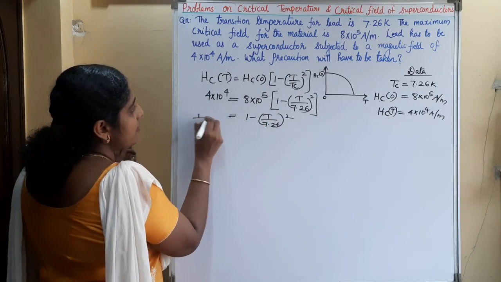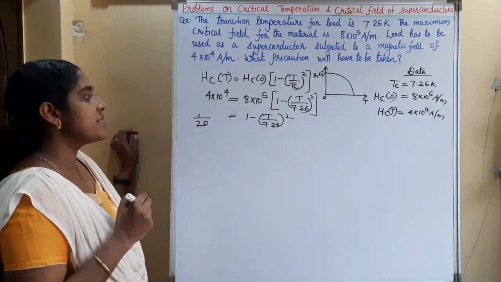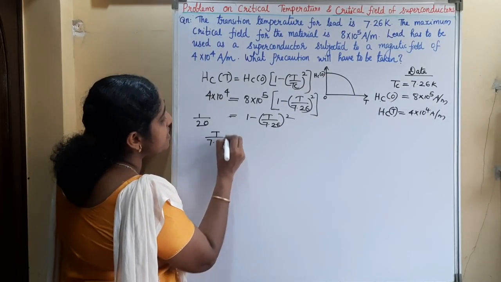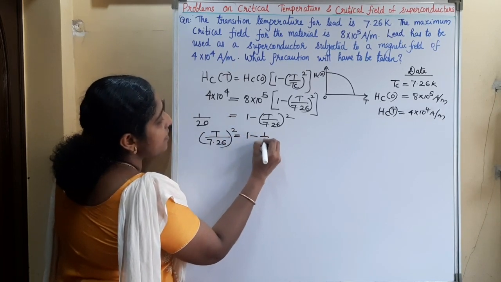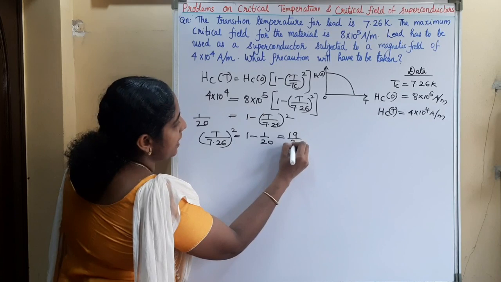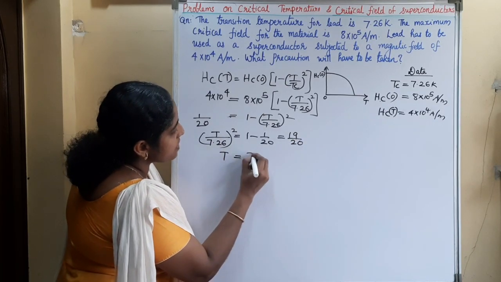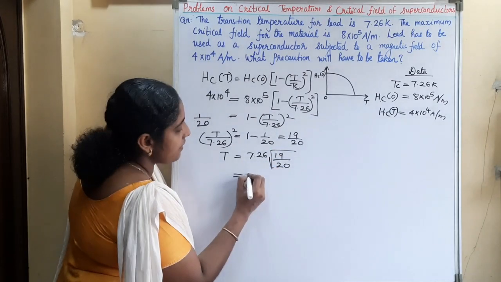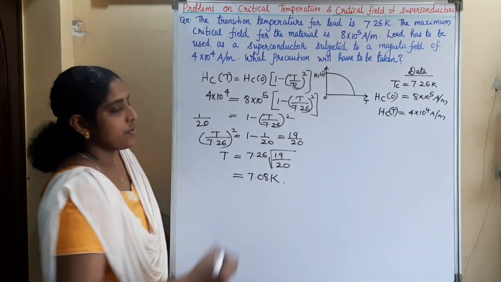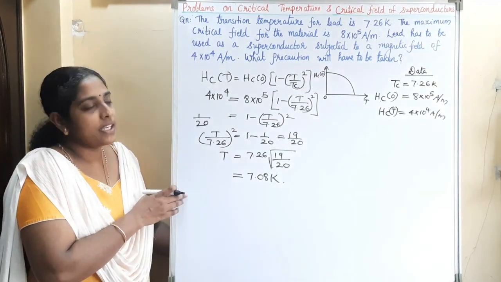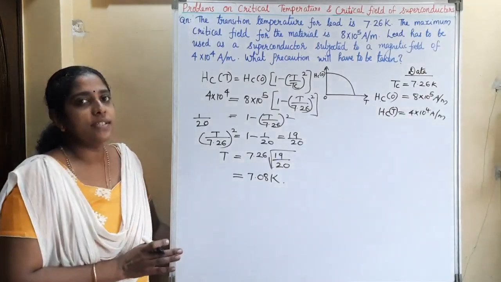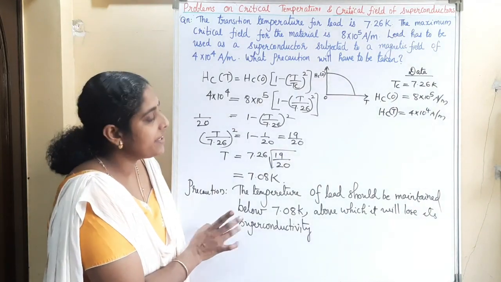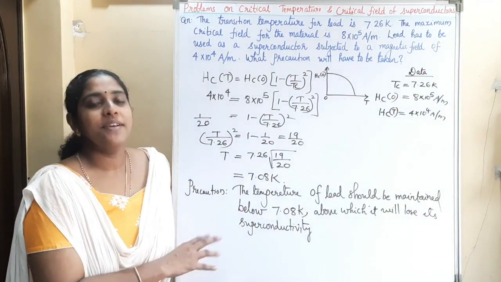So 4 by 8 is 1 by 2, and 10 to the 4 by 10 to the 5 is 1 by 10, so 1 by 20 is equal to 1 minus (T by 7.26) square. Or (T by 7.26) square is equal to 1 minus 1 by 20, that is 19 by 20. So T is equal to 7.26 into root of 19 by 20. On calculating we get 7.08 Kelvin. So what is the precaution? We have to keep this material at a temperature less than 7.08 Kelvin. So the temperature of lead should be maintained below 7.08 Kelvin, above which it will lose its superconductivity. So you try more questions.